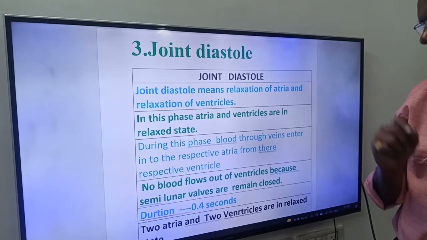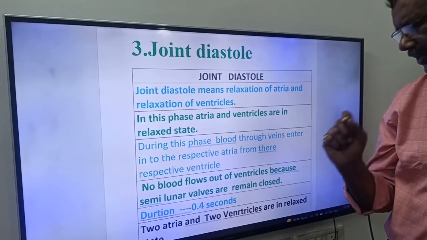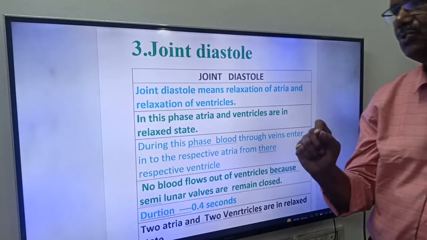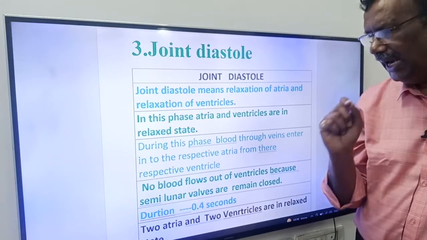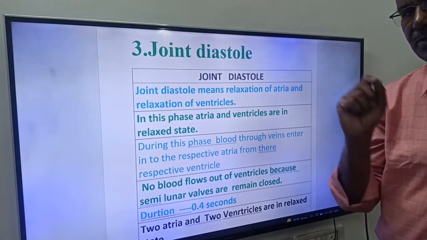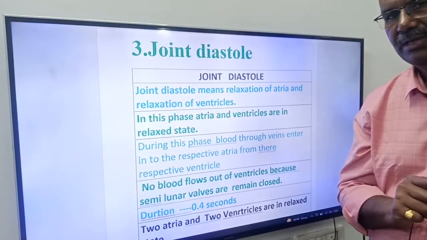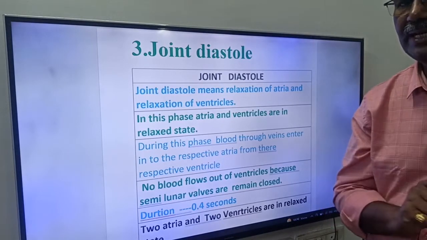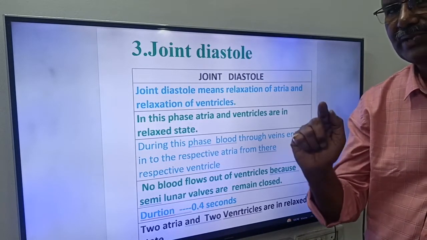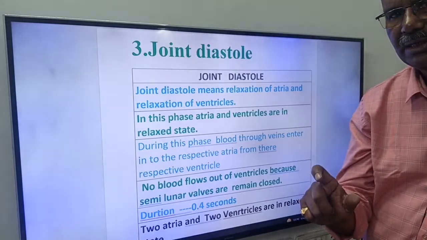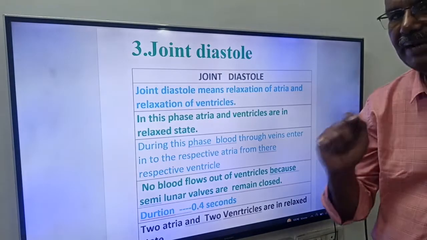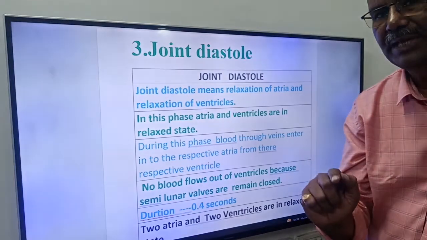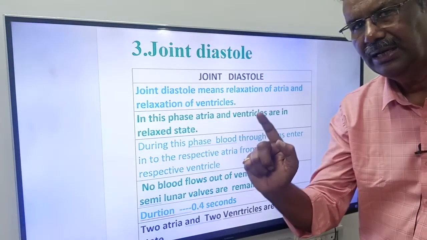During this phase, blood through veins enters into the respective atria from their respective ventricles. Friends, here you see, during joint diastole, blood flows through veins. The right atrium receives impure blood from various body parts, that is, the precaval vein, postcaval vein and coronary sinus. These 3 veins open into the right atrium. At the same time, the left atrium receives pure or oxygenated blood from the lungs through pulmonary veins, friends.